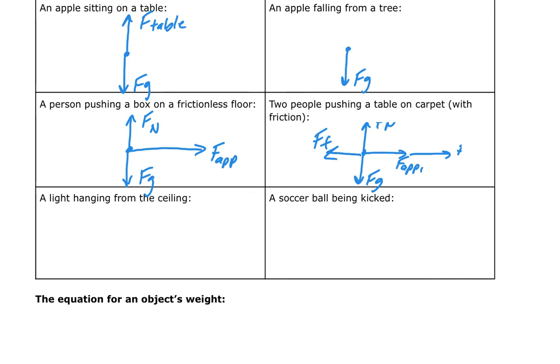If I have a light hanging from the ceiling, again, I'm still going to draw a little dot for the light. I'm going to have gravity acting down. Something's got to be holding that light up, and it turns out that's a tension force. So we're going to call that the force due to tension. I could put capital T there as well if I wanted to. And that's pretty much what's holding the light. I'm going to assume that the light is hanging by something like a chandelier from a rope or a cable, okay?